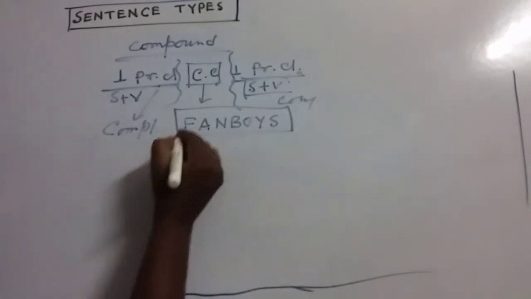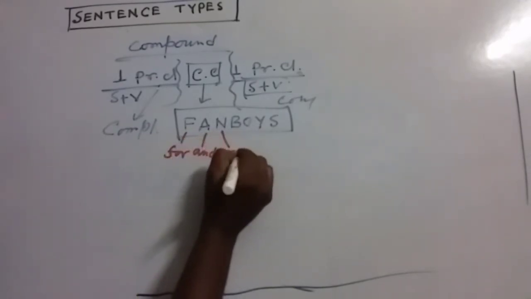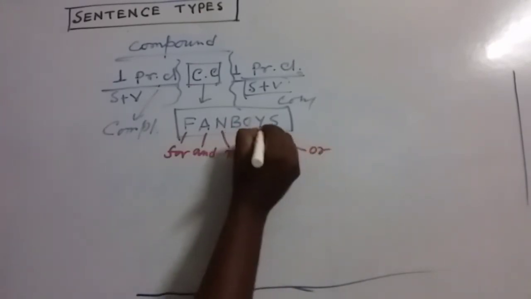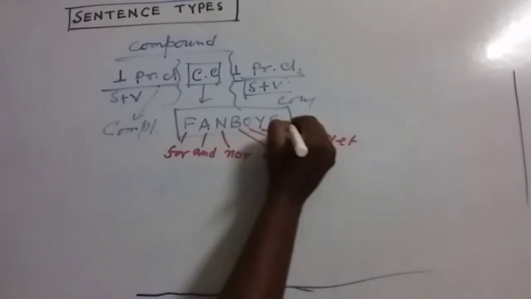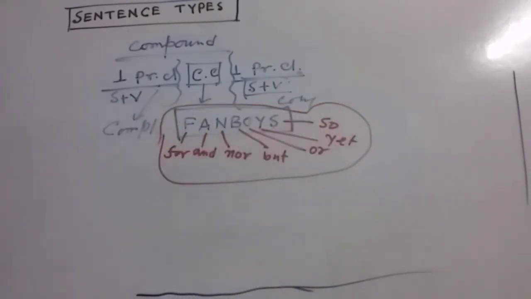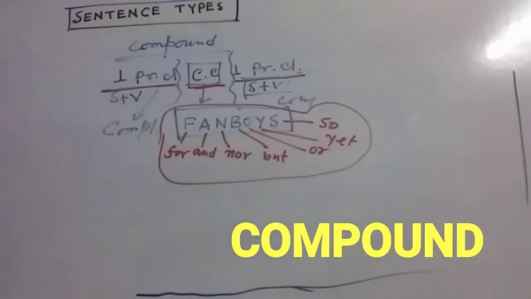Here F means for, A means and, N means nor, B means but, O means or, Y means yet, and S means so. These are called coordinating conjunctions, and they always join two separate principal clauses. This is the structure of the compound sentence, which takes one coordinating conjunction between these two clauses.